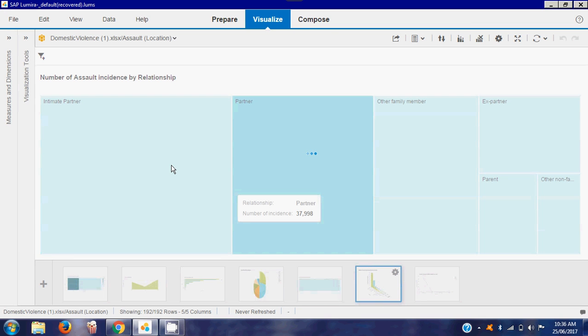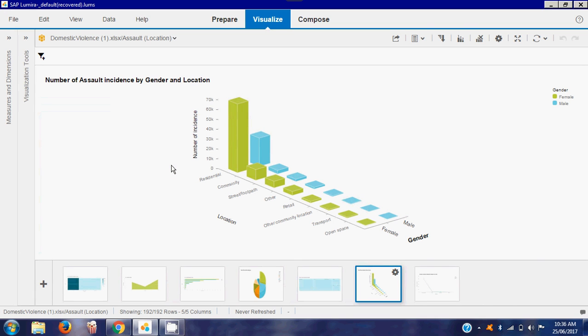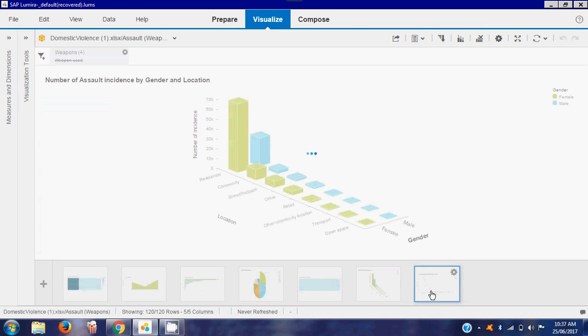So this was about the relationships, and now let's move to the number of assault incidents by gender and location. This is a 3D column chart, and we can see that most of the incidents happen in residential areas for both males and females, while the least number of incidents happen in open spaces. This graph describes the locations where these crimes happen.